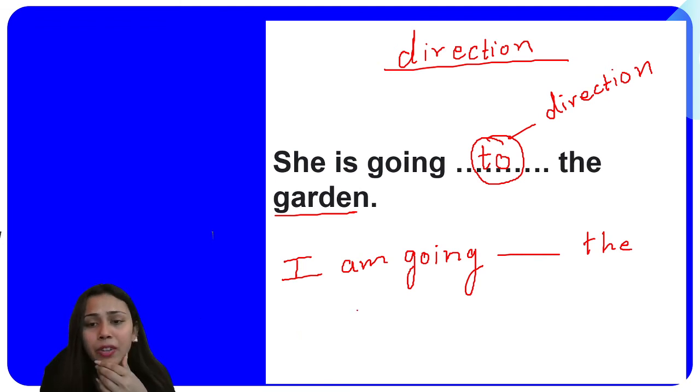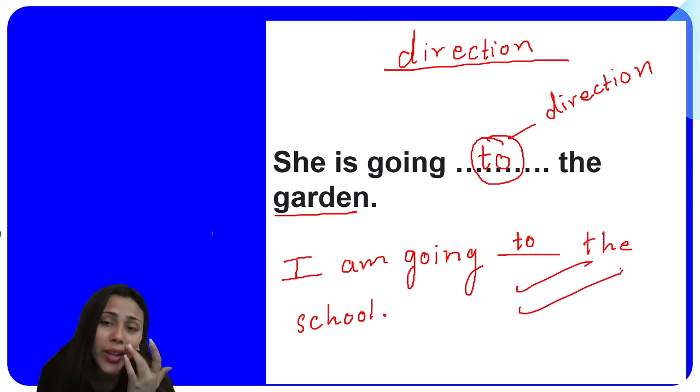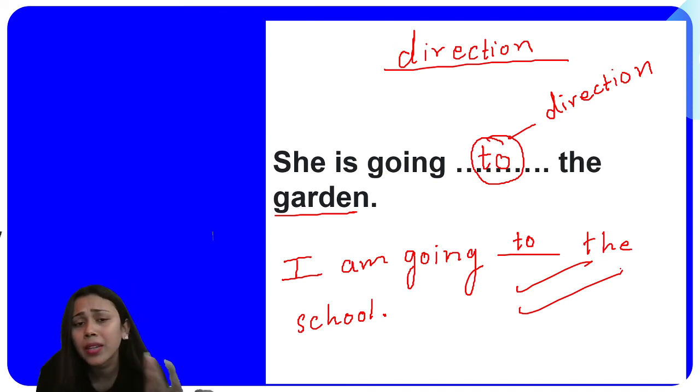In the sense of direction, we use to. I'm going to the school, and then you put a full stop. So to tells you mainly about the direction, in what direction you're going: the direction of your house, the garden, or a mall.